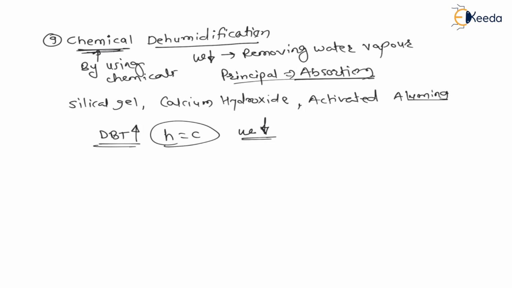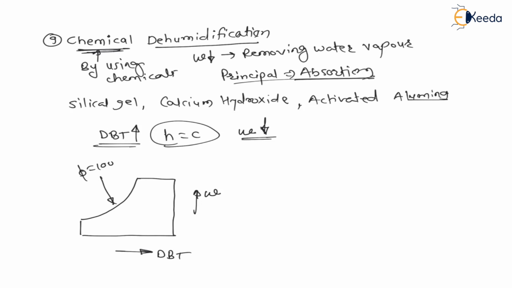So let us understand this process, right? On psychrometric chart, on x-axis we have temperatures, let us say dry bulb temperature. On y-axis we have specific humidity, and this curved line is relative humidity is equal to 100% line, that is saturated line, right? Now here we have to increase dry bulb temperature keeping enthalpy constant, and constant enthalpy lines are straight inclined lines sloping downward towards right. So let us draw this line. Here this line is constant enthalpy line, and on this line we have to increase the temperature.